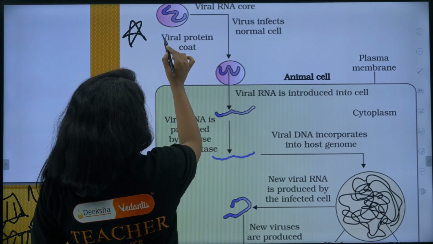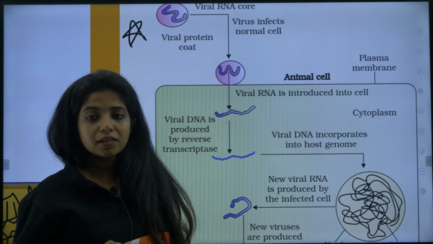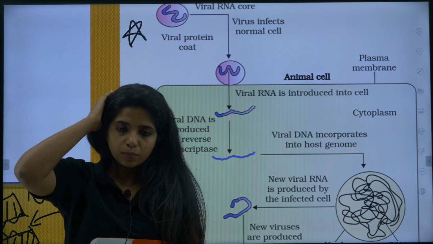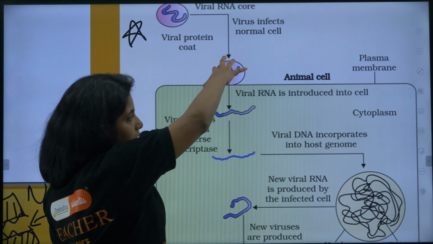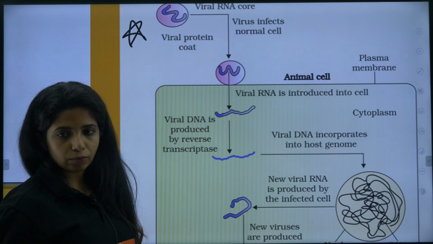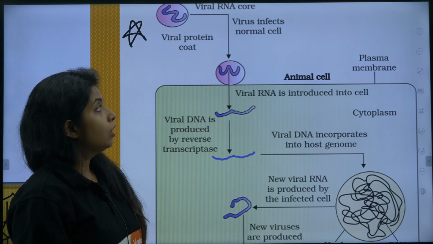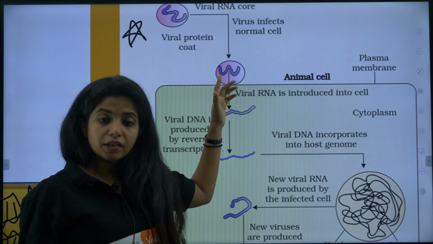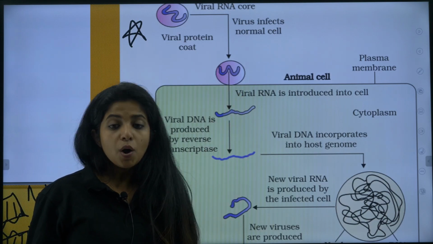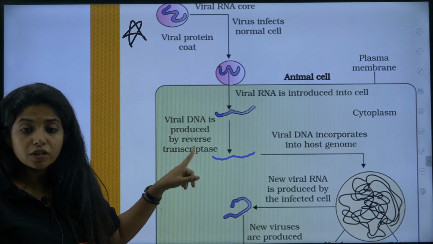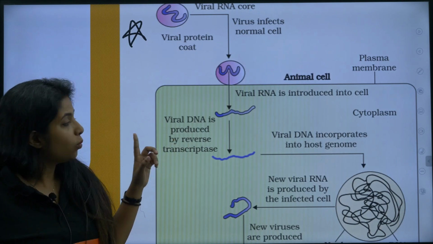The virus has a viral protein coat, known as the capsid, in which the RNA is enclosed, right? Now this RNA gets inside, and the protein coat remains outside. The RNA gets inside, and certain enzymes which are there in this virus also get inside. One such enzyme is reverse transcriptase, my dear children. What is it going to do?